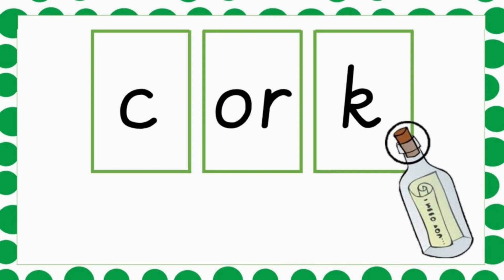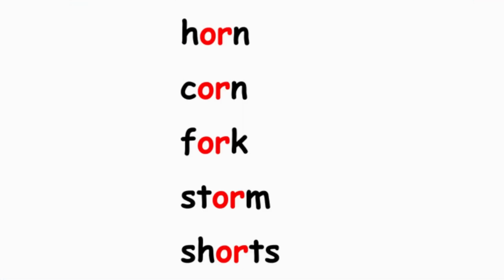Here is an example, cork. K, or, k, cork. C and K are separate phonics and O and R make the sound of or. Here are some more examples: horn, corn, fork, storm, shorts.